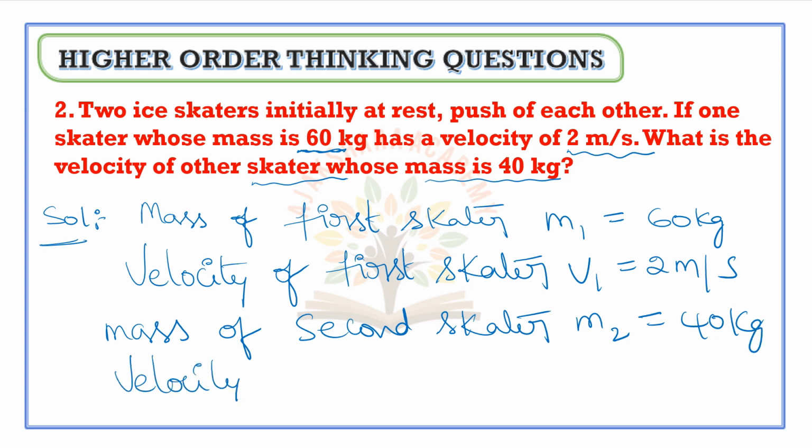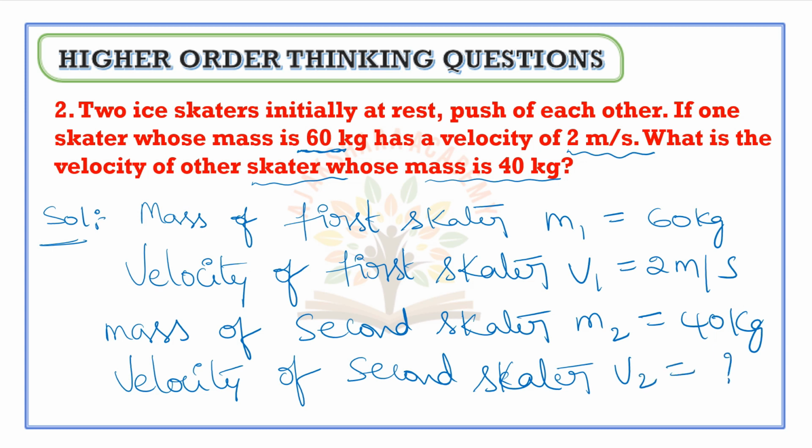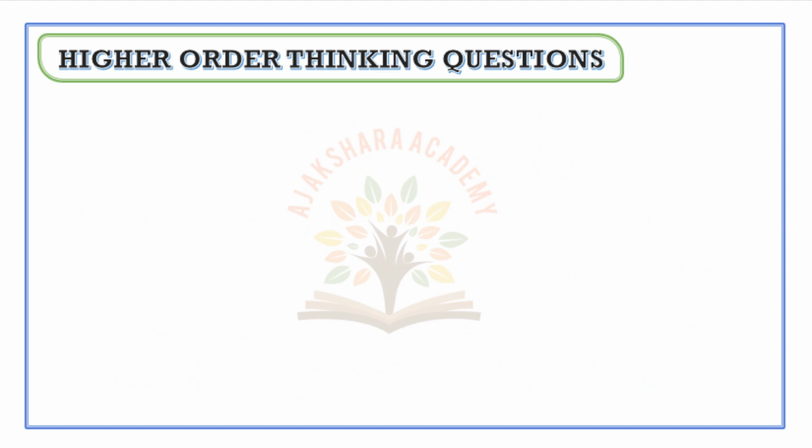Velocity of second skater we have to calculate, so v2 is equal to question mark. As two skaters push each other, the resultant momentum will be 0.